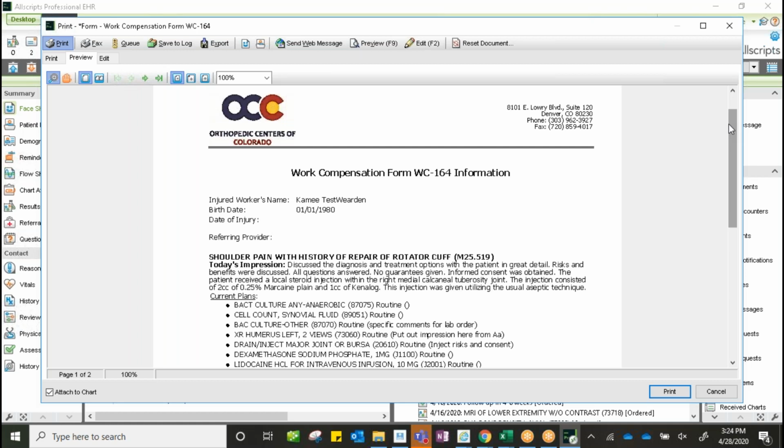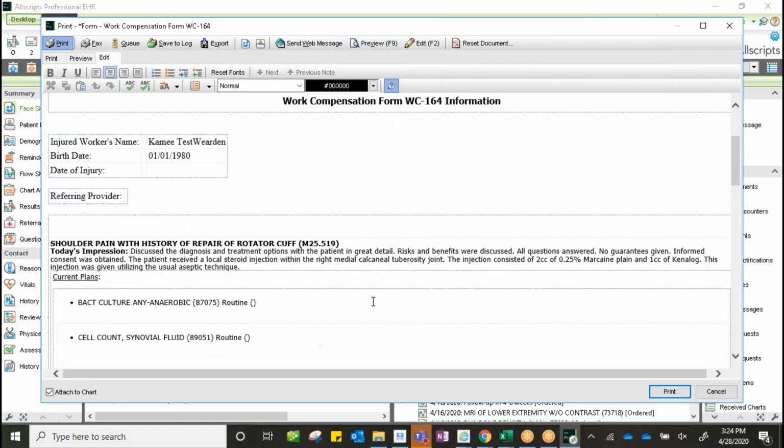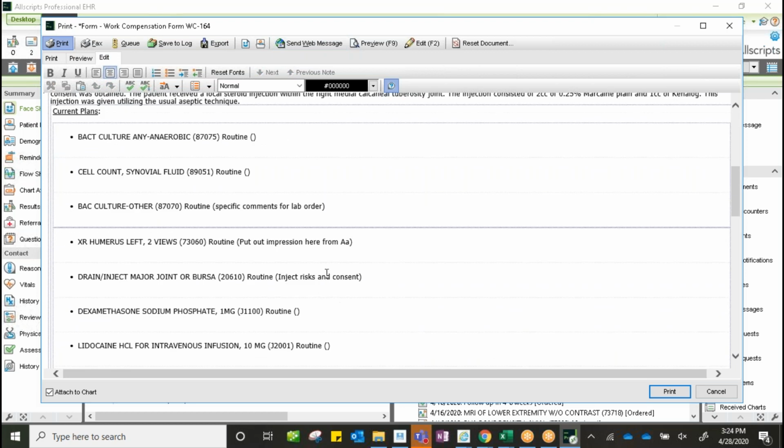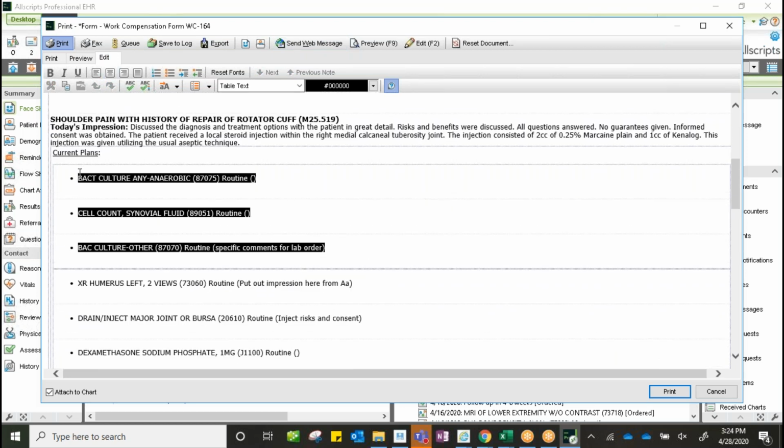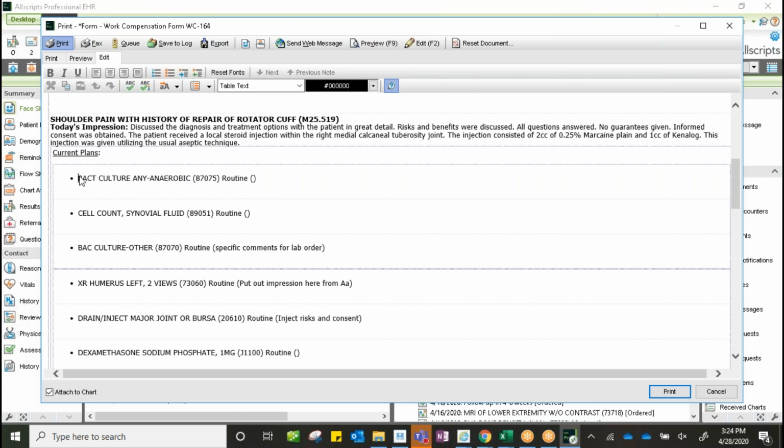We could also send it to their adjuster if we wanted to make sure that that information was sent as the patient is leaving the office. We could certainly do that. You could send it to the patient as well if you wanted to send a copy to them by sending it to the patient portal. And if you wanted to edit it, maybe you wanted to take out the fact that you sent in cultures, you could edit.